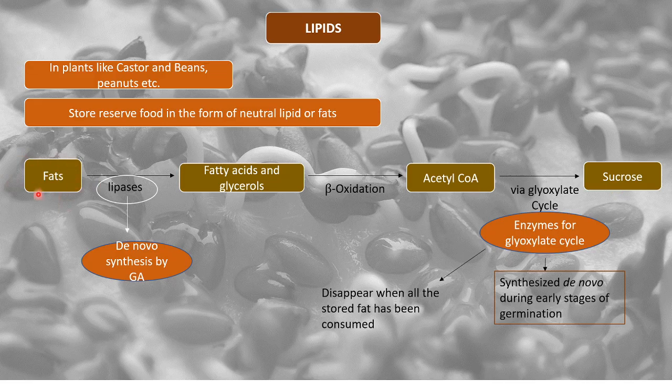Now as this stored fat is totally converted to sucrose and consumed by the embryo, the enzymes of this cycle will disappear because they are no more needed, right? So this is how the changes in lipid as reserved food material take place in the seeds.